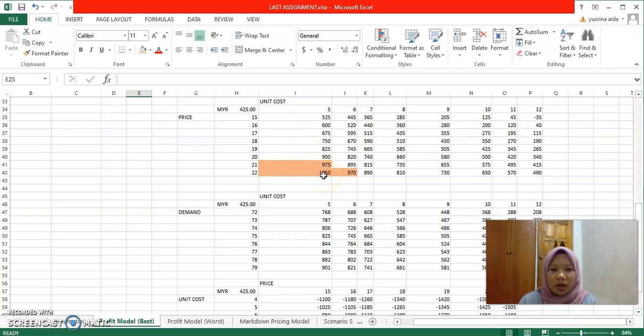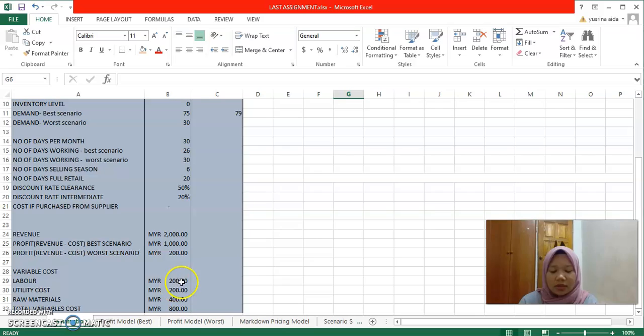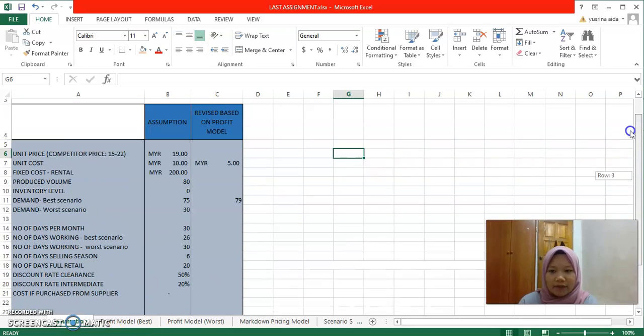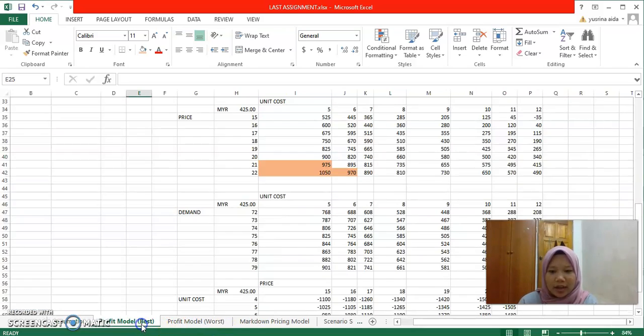So to achieve 5 ringgit unit cost, I have to change my variable cost. I have to find one lower than 800 because I want to get a unit cost of 5 ringgit, so that I get a profit of 1,050 ringgit. And the price also I have to increase to 22 ringgit per unit.